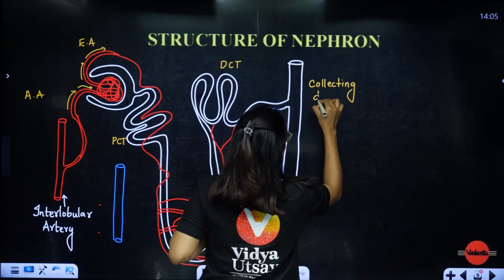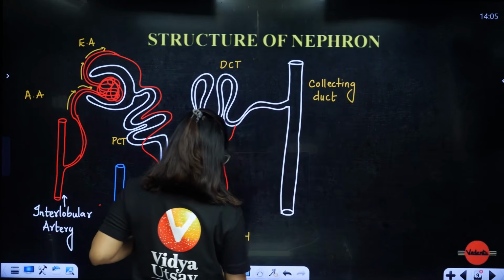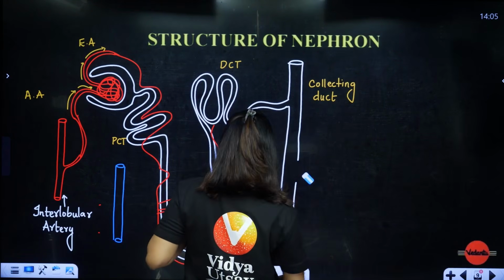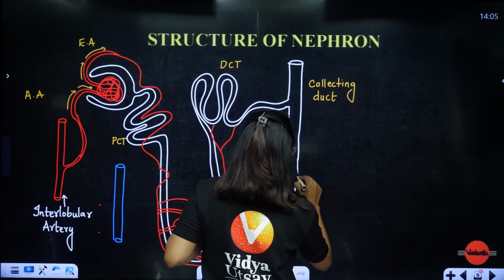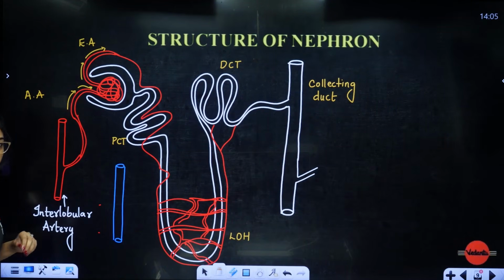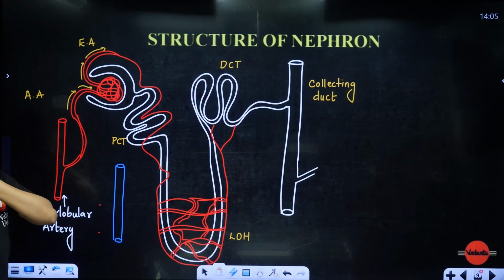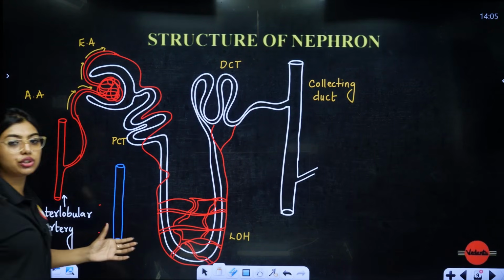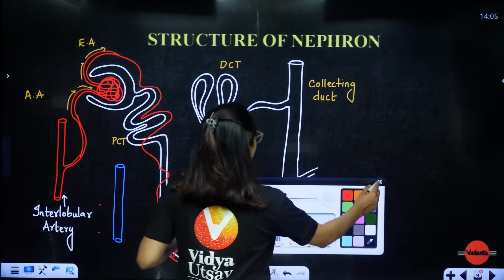Collecting duct. Remember, from here other openings can come. Other nephrons also can open here, and they will just continue like that. Multiple openings will be there. Okay students, so is the diagram clear? Now I am going to talk to you a little more about this loop of Henle and everything.